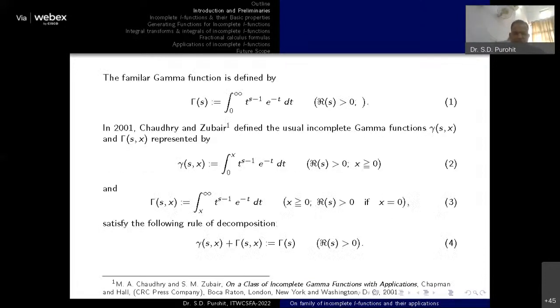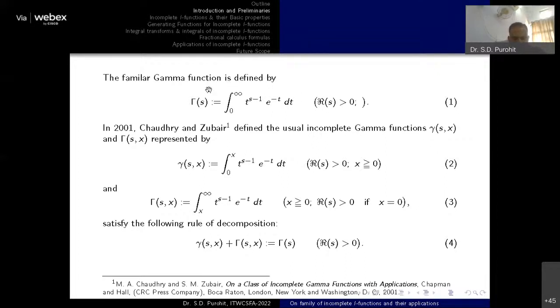So we are starting with the gamma function only, because dealing with the special functions, you are well familiar with the gamma function. If we define the gamma function, it is an improper integral from 0 to infinity of t to the power s minus 1 e to the power minus t dt. So this is the gamma function, which is well known to all of us.